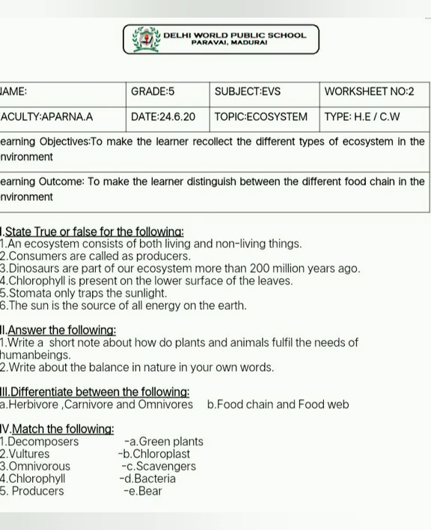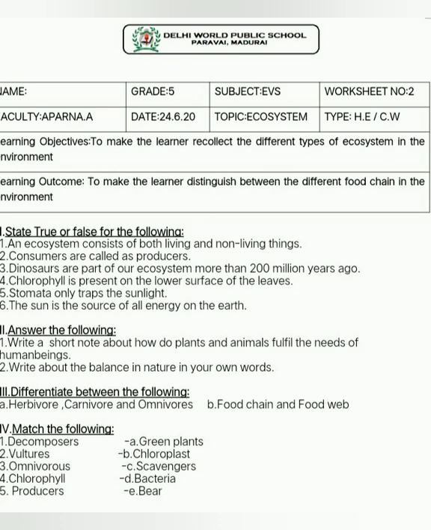So first Roman letter, state true or false for the following statements. The first question: an ecosystem consists of both living and non-living things, it's absolutely true. Consumers are called as producers, it's false. Why? Because consumers are dependent on producers. So consumers are not called as producers.